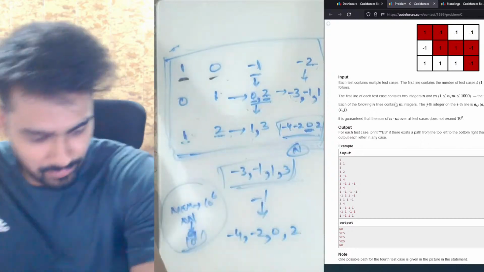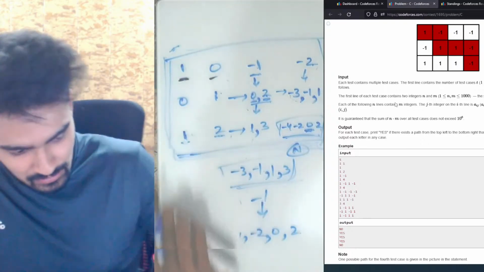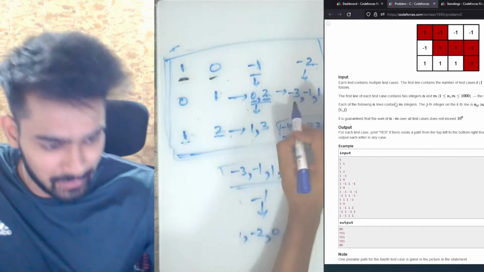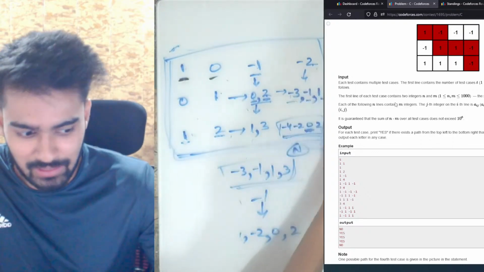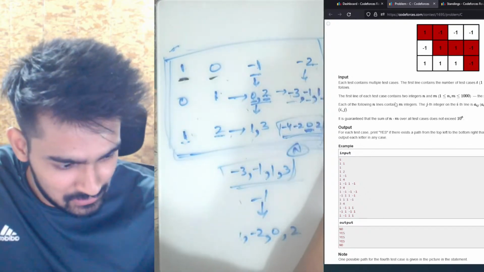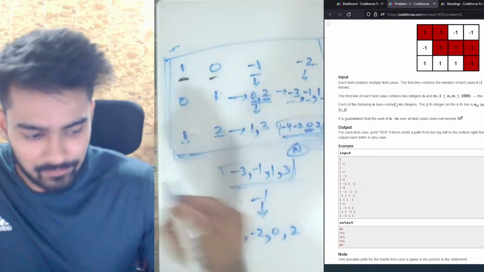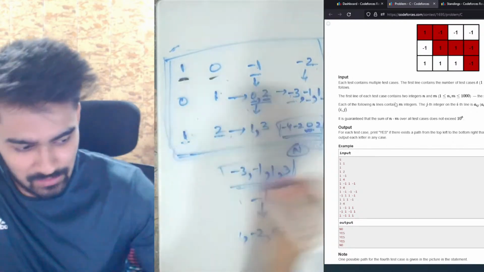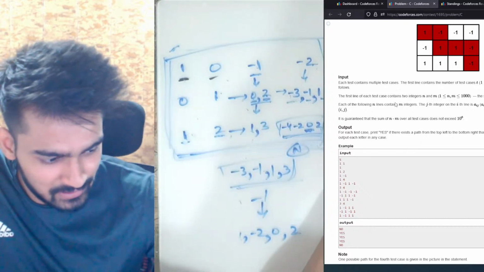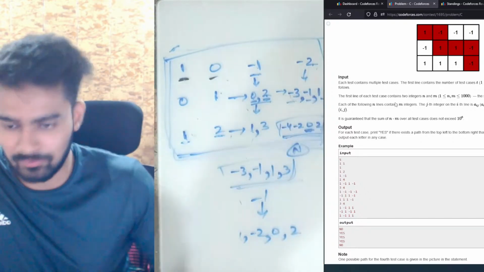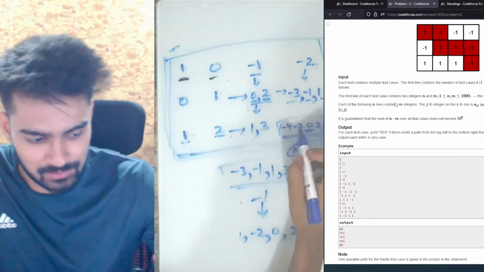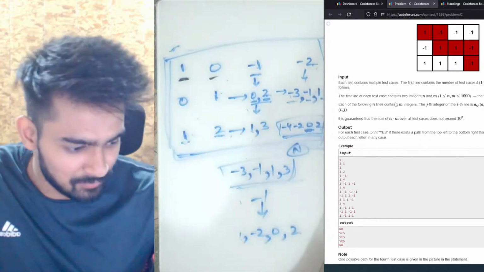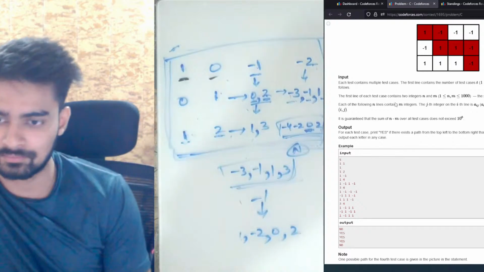Now how do we optimize this? If you see, we're actually getting consecutive sequences. This is minus 3, 1, and 1. So that means we are starting from minus 3, reaching till 1 with a gap of 1. In this also, if you see, we are starting from minus 4, reaching till 2 with a gap of 1. With the gap of 2 actually, like minus 4 plus 2 is minus 2, minus 2 plus 2 is 0, 0 plus 2 is 2. So we start from minus 4 and reach till 4.